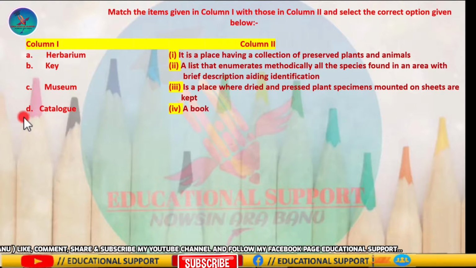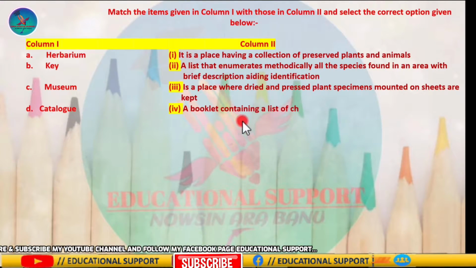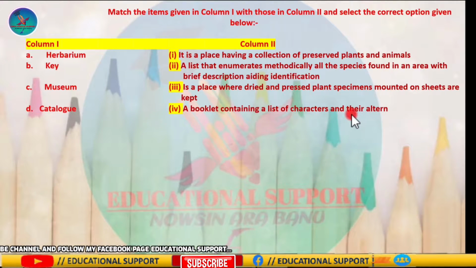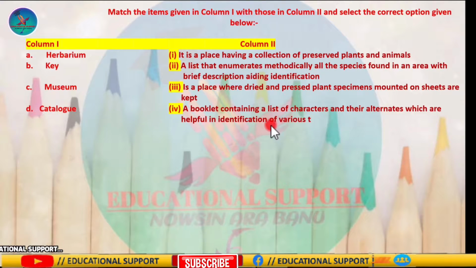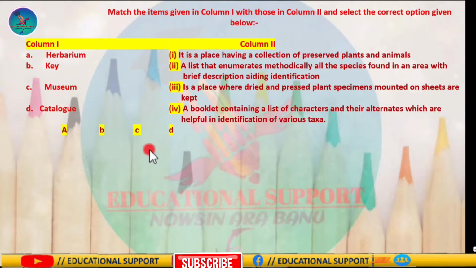And option D is catalog, a booklet containing a list of characteristics and their alternatives which are helpful in identification of various taxa.